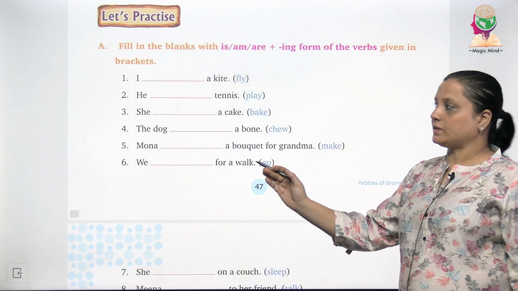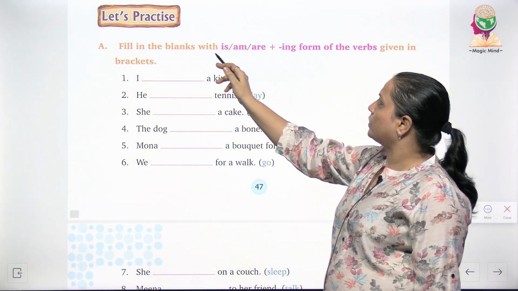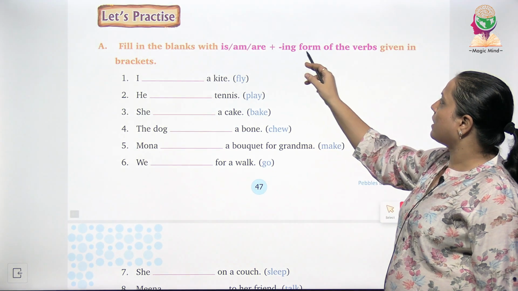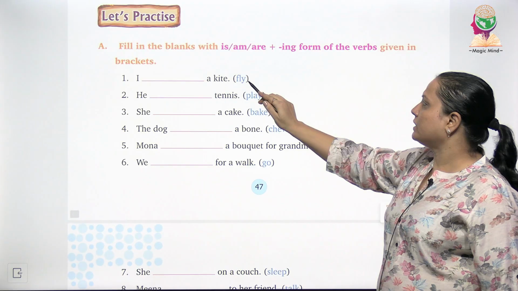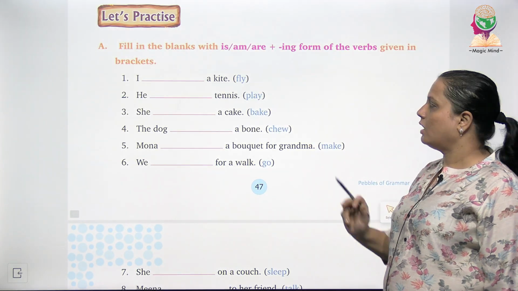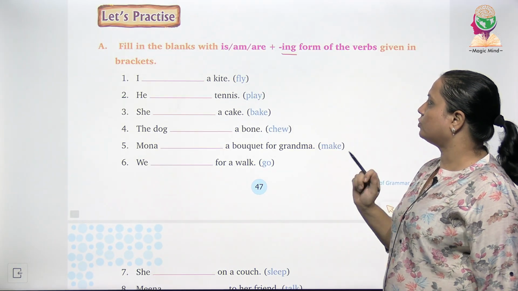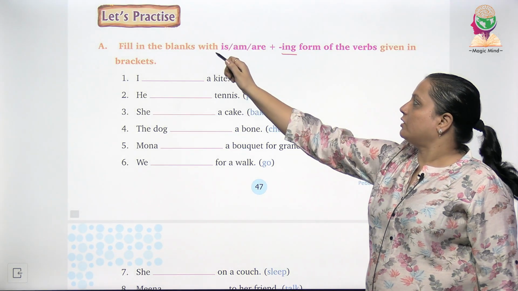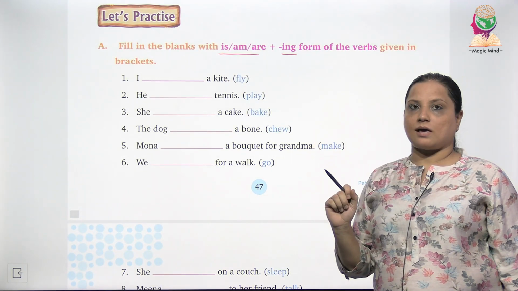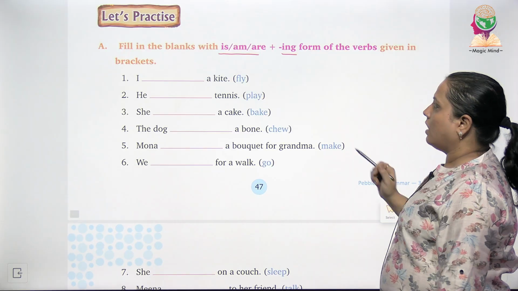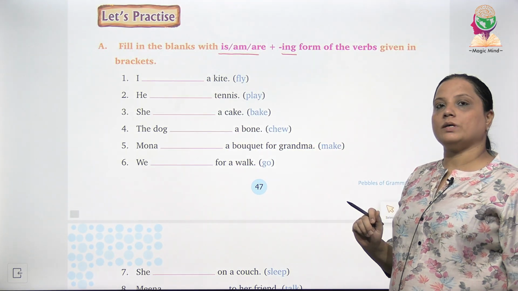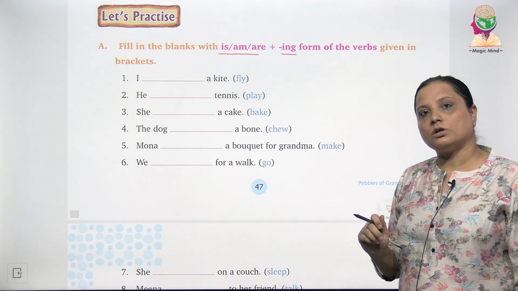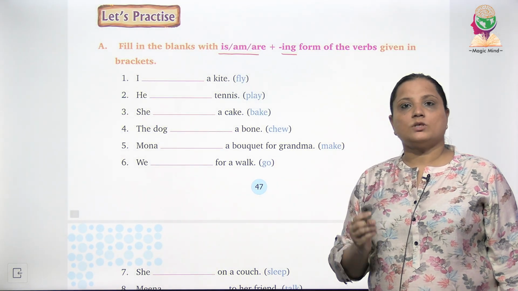The first question says, fill in the blanks with is, am, are plus ing form of verb given in the brackets. That means they have mentioned the verb here. We have to add ing to it, along with the helping verb is, am and are. I dash a kite. Now we should always remember, as I told you earlier also, that we use am along